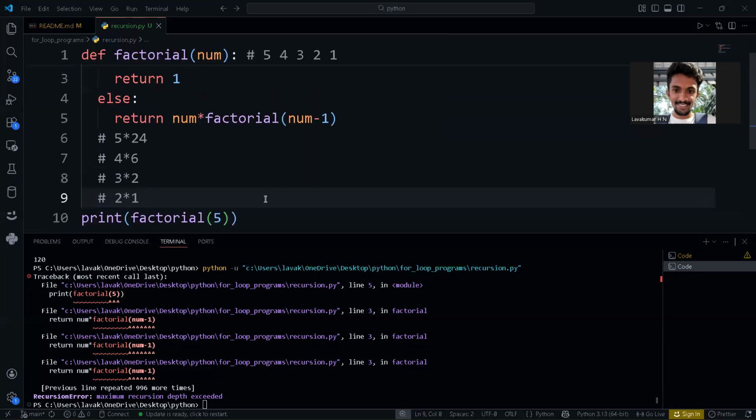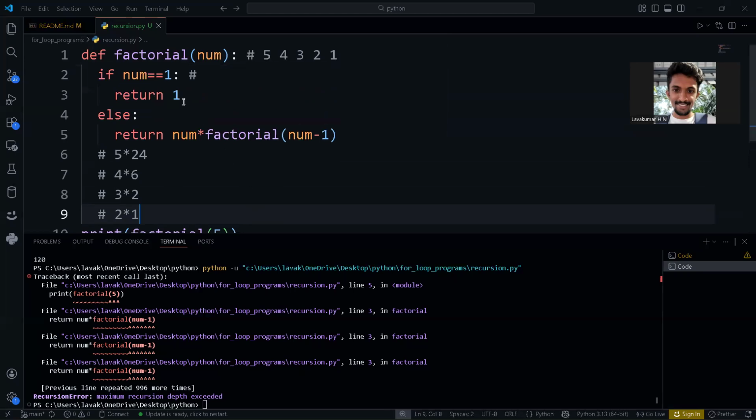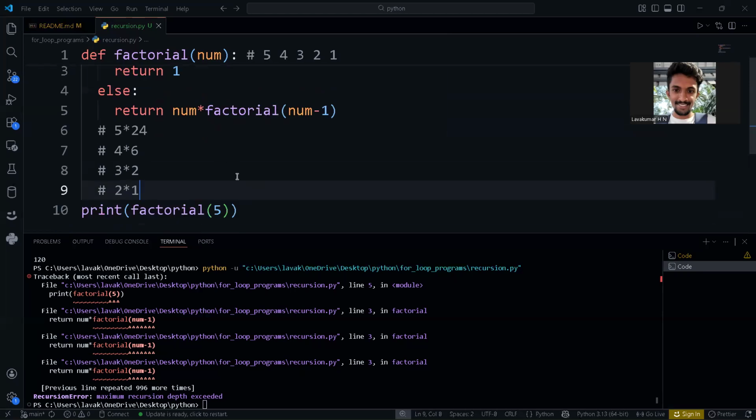This is the same thing that will happen whatever number you take. So basically it is going to call that method again and again, and every time you call a method it will return with some value. So when you reach the base condition, you will come up with 1. Again, it will keep on coming back. Okay, so this is how the execution will happen.